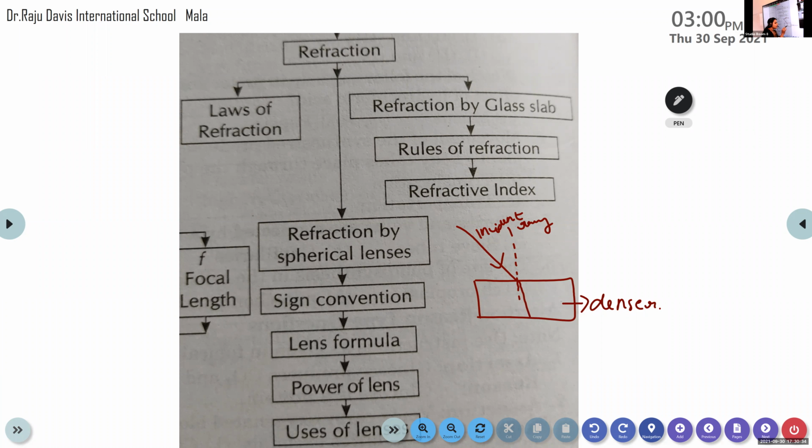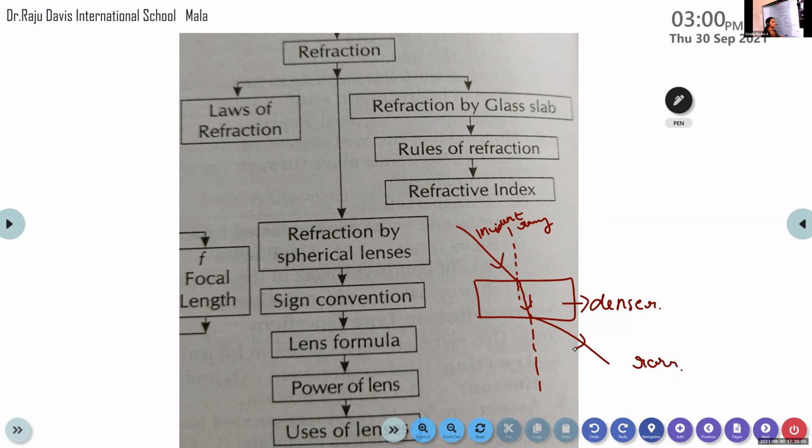Again, if this ray of light emerges from the glass slab into air, then what happens to this ray of light after the refraction? It is bent away from the normal. Okay, because here the ray of light is emerging from a denser medium to a rarer medium.